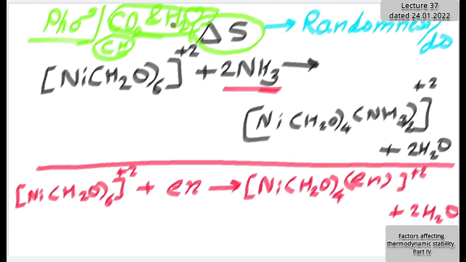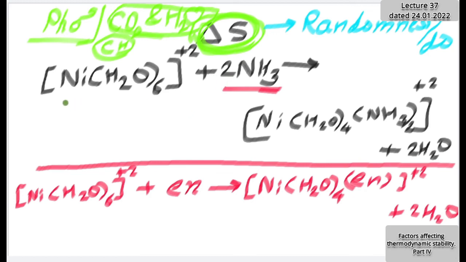Students, are you understanding what I am saying about the entropy change? Yes, sir. Now let us find out whether there is manyness or lessness, meaning whether the number of molecules increases, decreases, or remains the same. Where there is more increase, there is more increase in entropy, and we want the entropy to increase. We want more delta S. Why? So that delta G is more negative. Why should delta G be more negative? We want a favorable reaction. We want stability, or we want to measure stability.